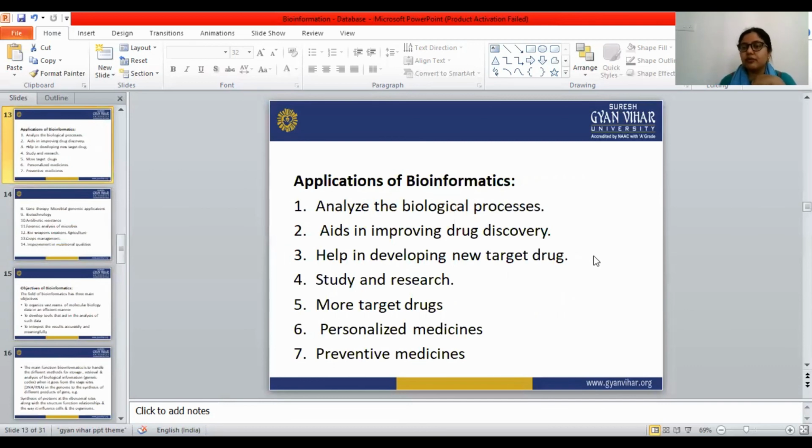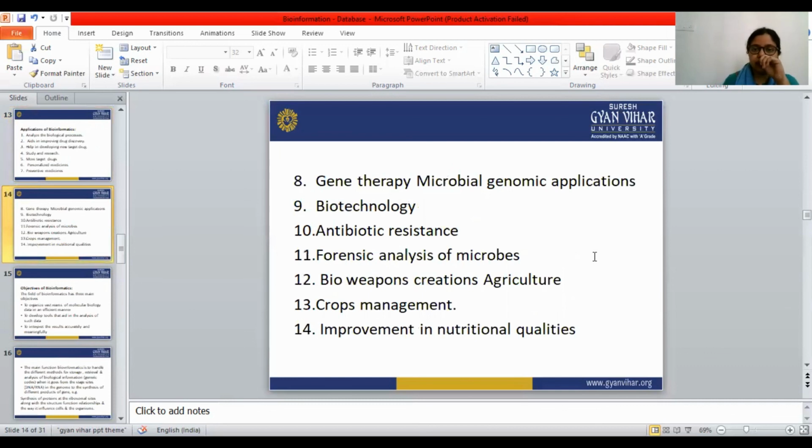Personalized medicines, preventive medicines, gene therapy, microbial genomic applications, biotechnology, antibiotic resistance, forensic analysis of the microbes. So in all these fields, bioinformatics is applied. These are all the fields where bioinformatics is used.